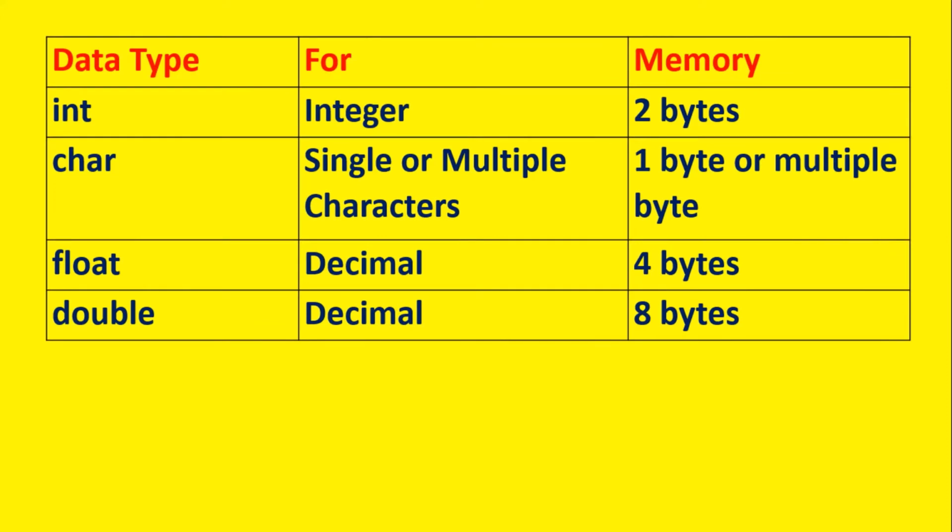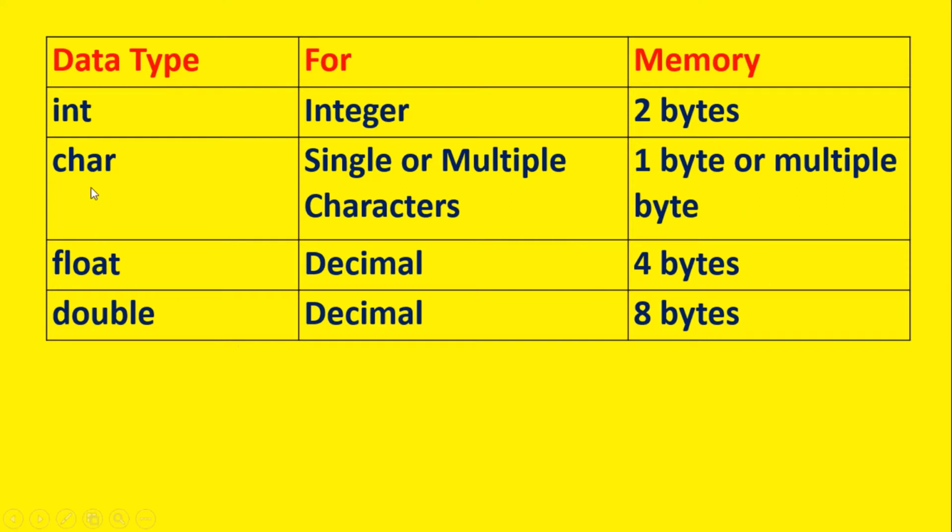Data types are the types of data which we are entering inside the system memory while doing any high level programming like C, C++ or any other high level language. Today we are going to learn the basic concept of data types. Data types are basically four types in C++ which we are doing today: int, char, float and double.